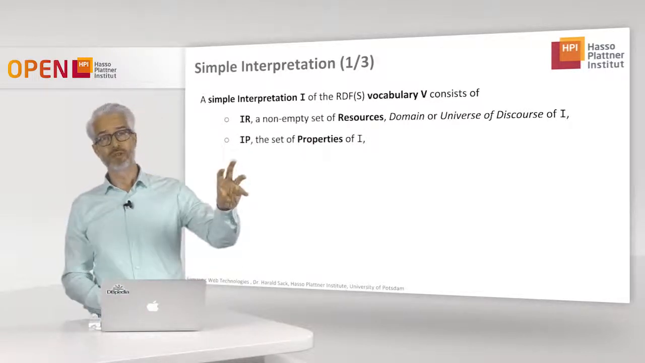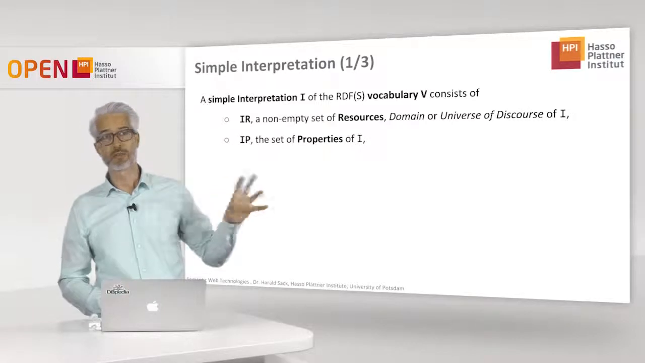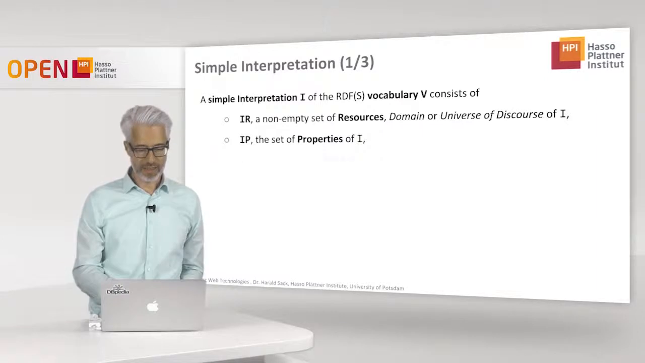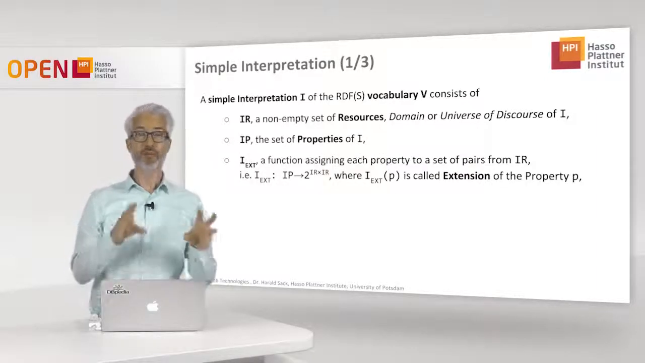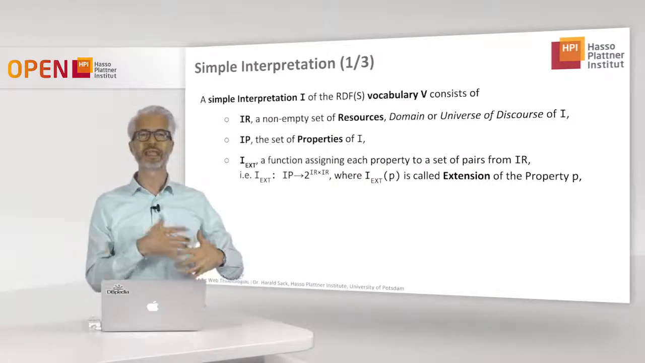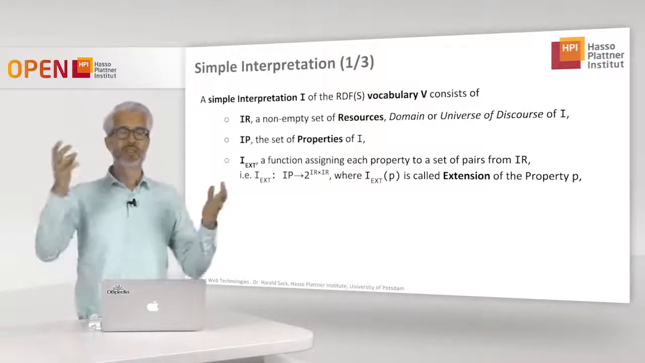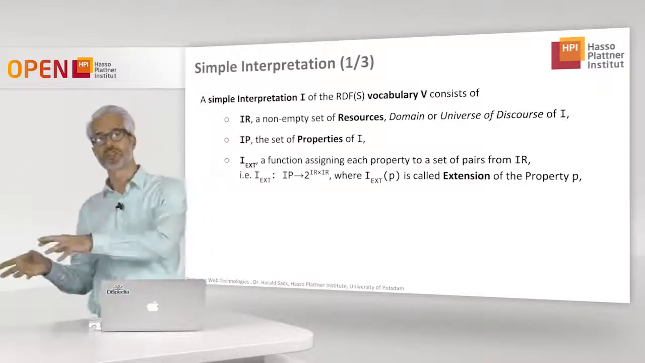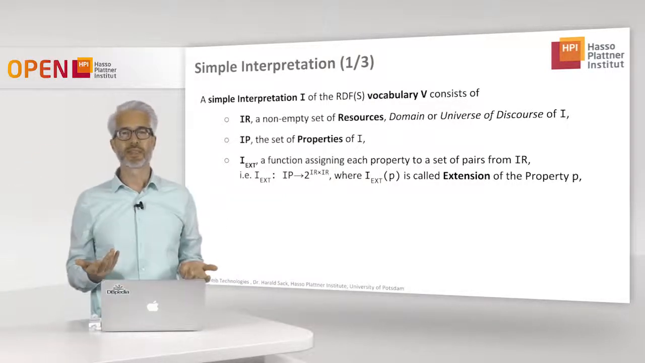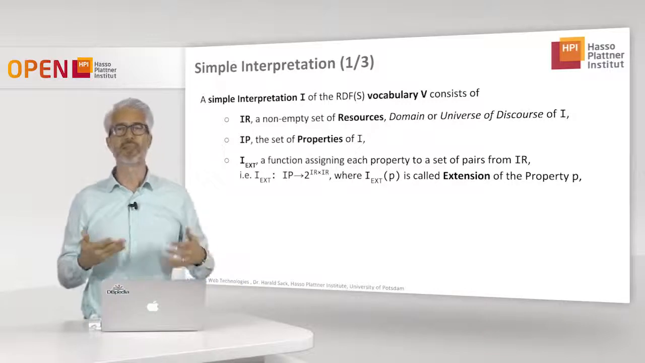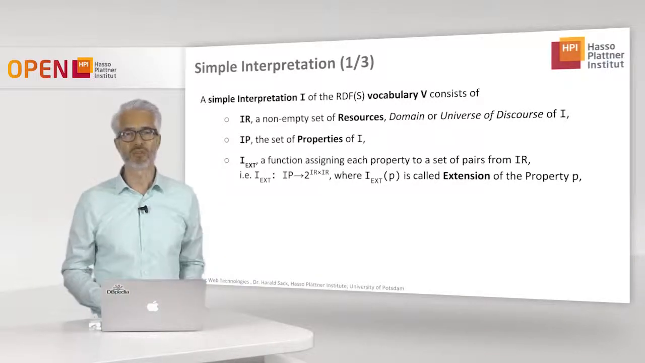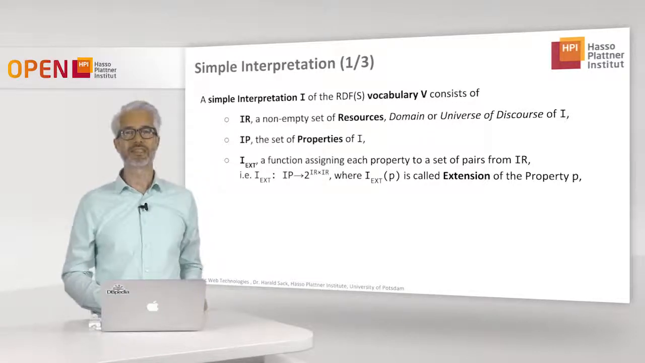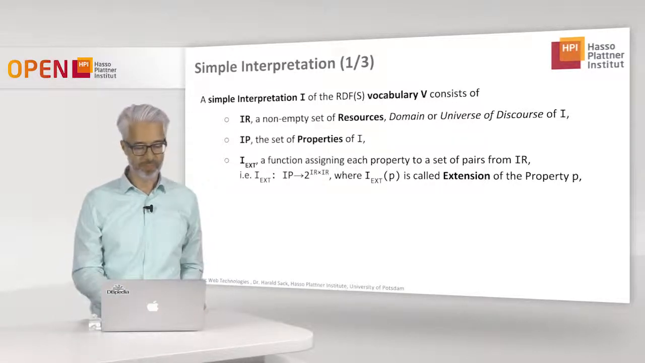And apart from the resources, we have special resources. We'll see that later on. This is the set of all the properties of I, this is IP. Then for the properties, I need a kind of extension function, which maps a subject with a property to an object. So this is a function assigning each property to a set of pairs from the resources we have here. You see this denoted here. And this IX is also called the extension of a property.